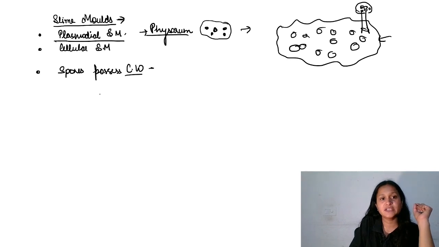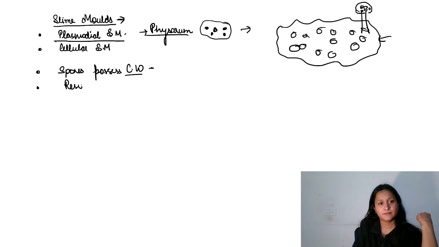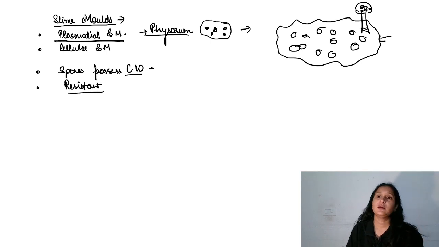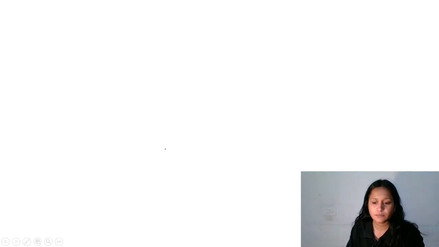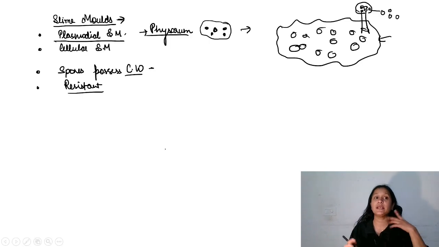Because of the presence of the cell wall, the spores can survive for millions of years. Right? They are resistant. These spores are released in the air by the wind. Okay, so this is plasmodial slime mold.